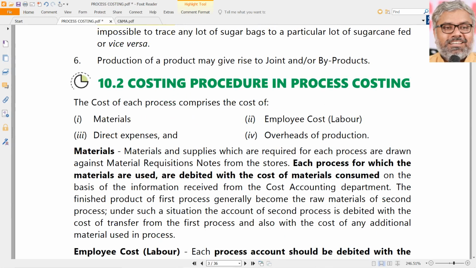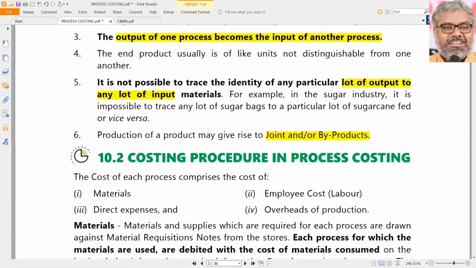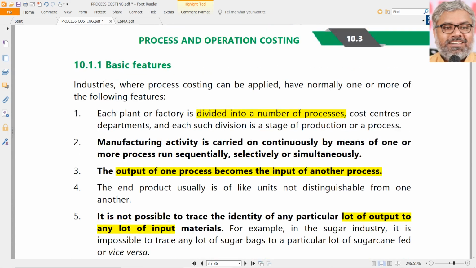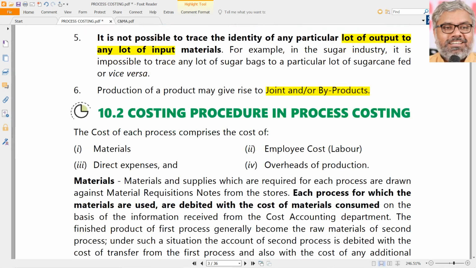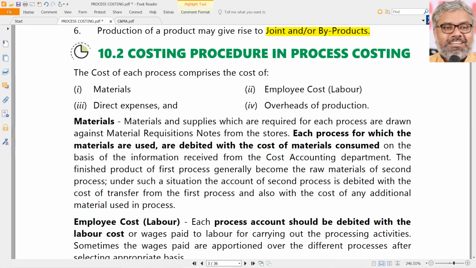And after this, there is one more chapter also, which is an extension of this, because usually the production of this product might generate joint products or byproducts also. How to treat those joint products, byproducts will be the subject matter of next chapter, but that is also one of the characteristic features of manufacturing industries which extensively use process costing as their method of costing.